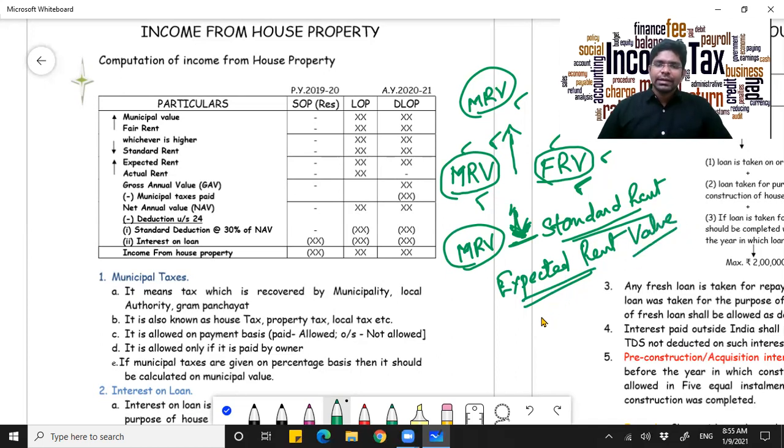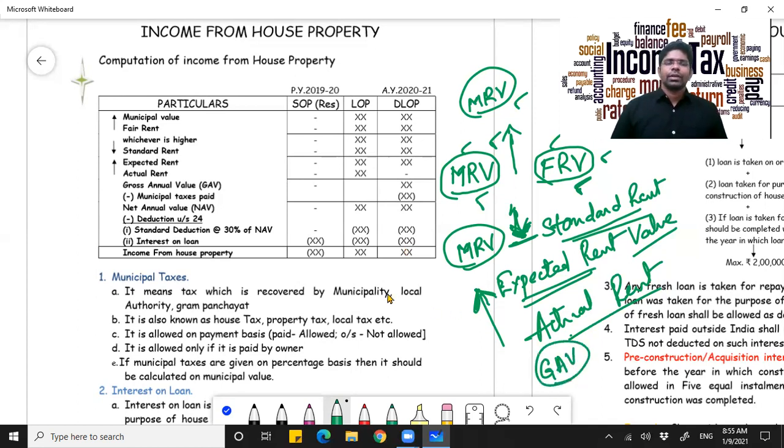Now expected rent, you compare it with actual rent. Now what is actual rent? The amount which is received and which is receivable. Out of these two, whichever is higher, that will be your gross annual value. Now look into the tabular format.